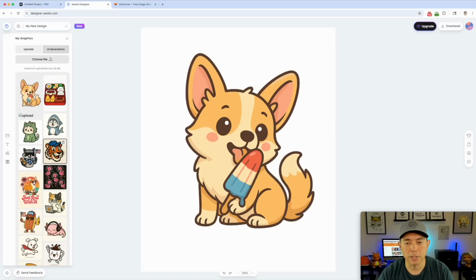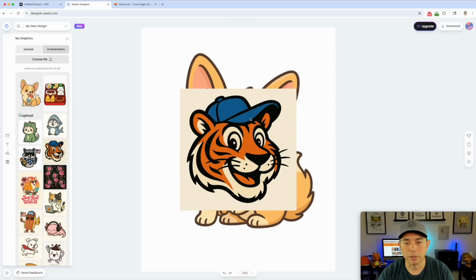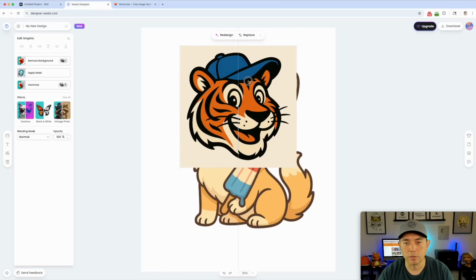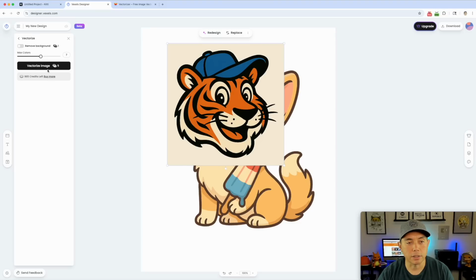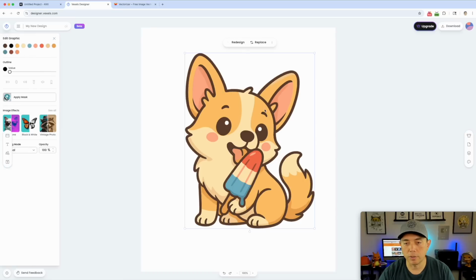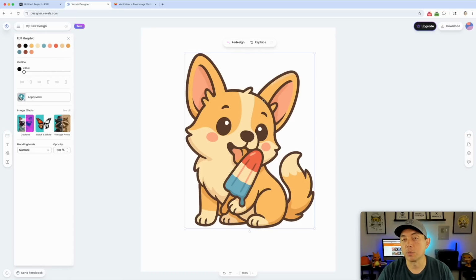So super easy. I'm going to pull one of these on here that isn't vectored yet. So you can see that is one AI art that I did. And I can hit vectorize right here, uses 5 credits, and it's going to ask you how many colors. I usually like to go to 12 and then vectorize the image. But this one is already vectorized, and I usually bring this in and can change the colors and so on.